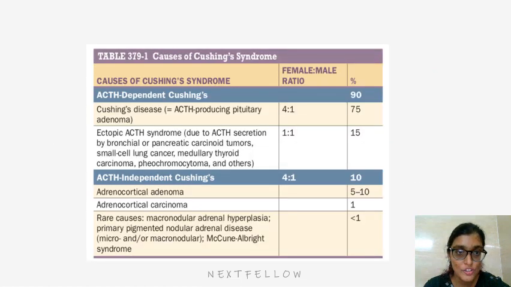Causes of Cushing syndrome: ACTH dependent Cushing's and ACTH independent Cushing's. ACTH dependent Cushing's is Cushing disease, that is ACTH producing pituitary adenoma, or ectopic ACTH syndrome due to ACTH secretion by bronchial or pancreatic carcinoid tumors, small cell lung cancer, medullary thyroid cancer, and pheochromocytoma. ACTH independent Cushing's is basically by the adrenal gland, that is adrenocortical adenoma or adrenocortical carcinoma. Rare causes are macronodular adrenal hyperplasia, primary pigmented nodular adrenal disease, or McCune-Albright syndrome.